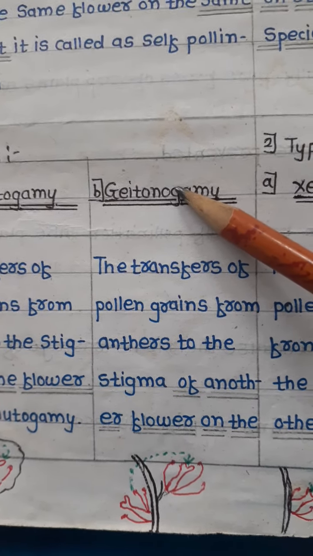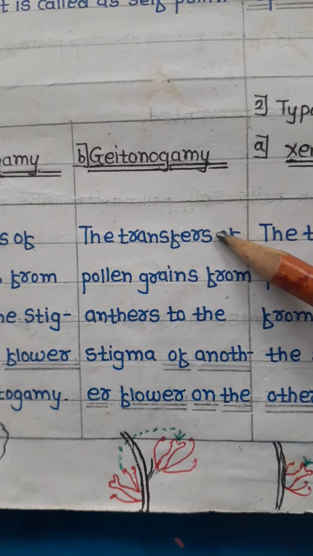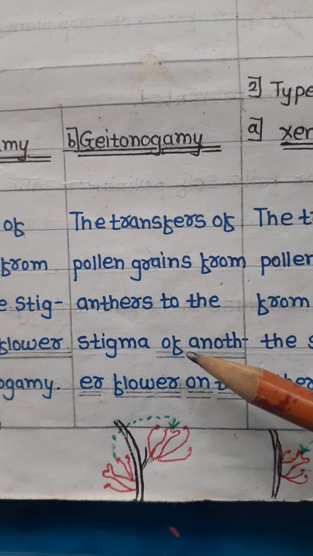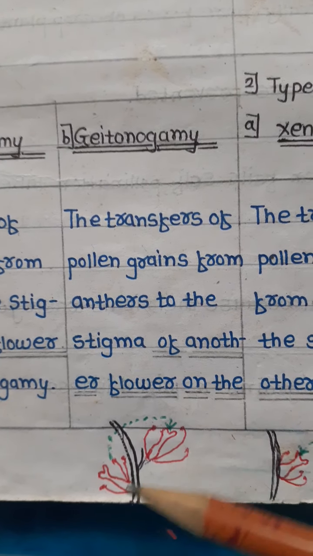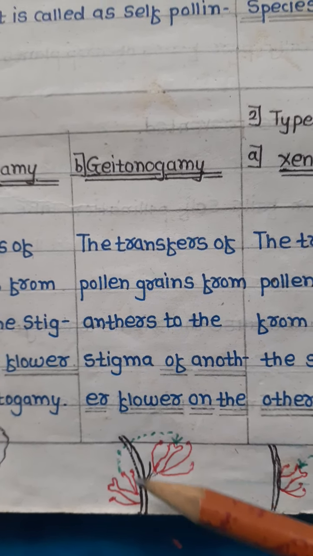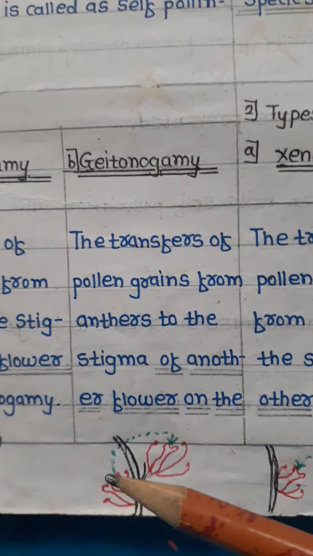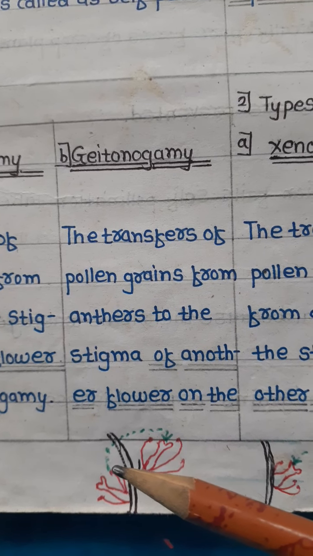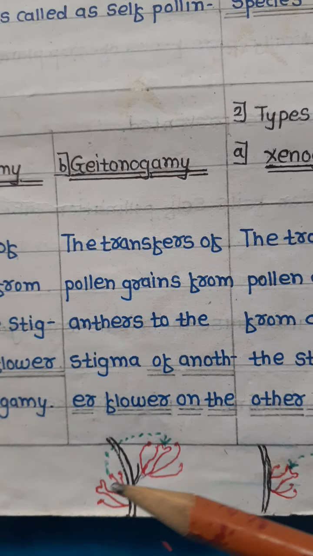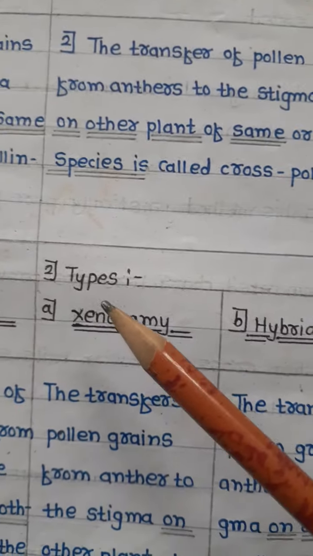The next one, geitonogamy, is where there is transfer of pollen grain from anther to stigma of another flower. This is a plant, the same plant, but there are two different flowers. There is transfer of pollen grain from one flower to the stigma of another, but of the same plant. The next one is cross-pollination.